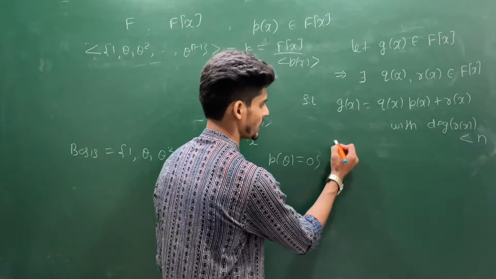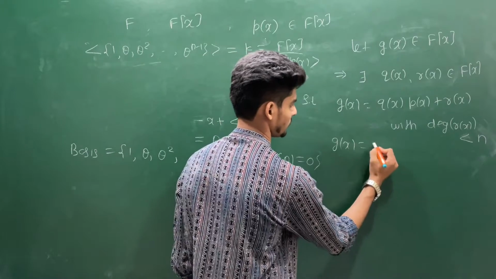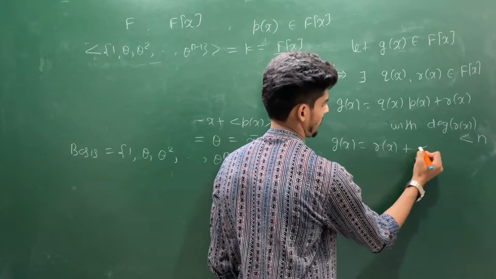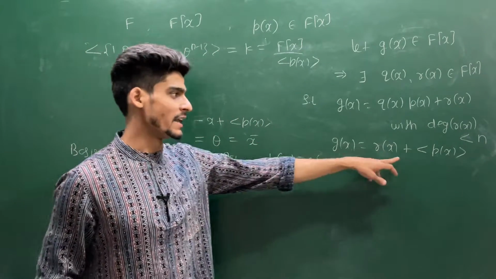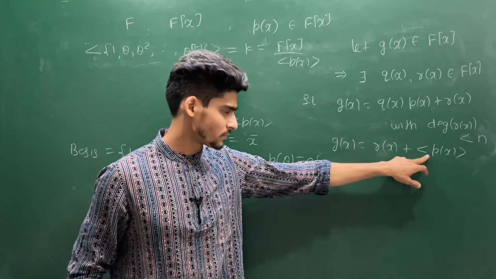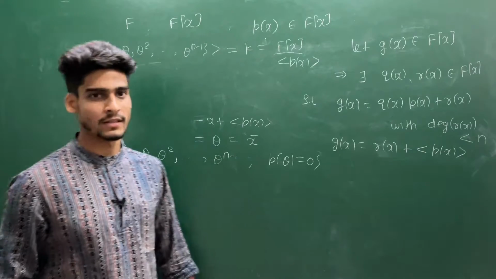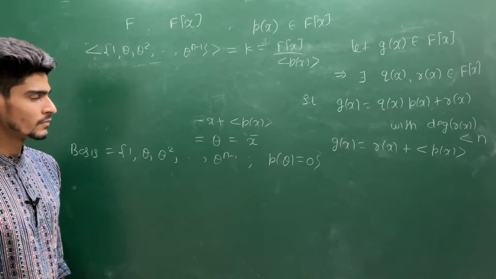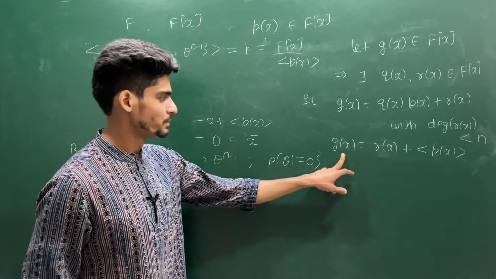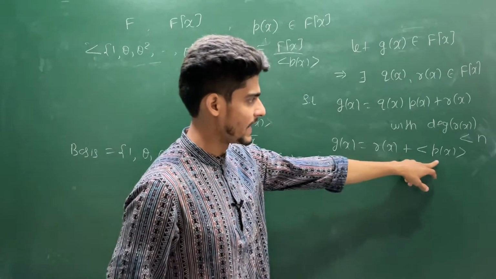Now, can I write it in this manner? G(x) is R(x) plus the ideal generated by P(x).